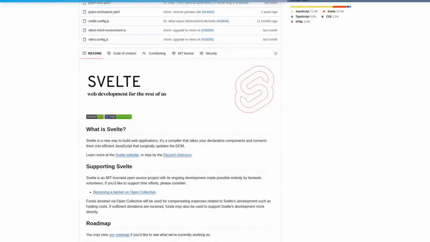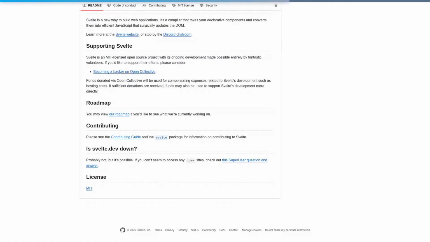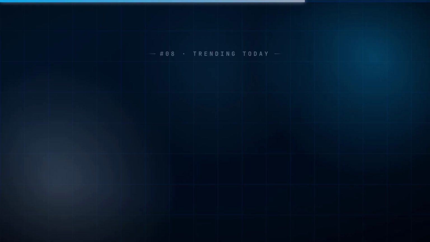This eliminates the need for a virtual DOM and results in significantly smaller bundle sizes and faster runtime performance, solving the bloat and sluggishness common in many modern web apps. Visit the Svelte website to try the interactive tutorial and see how the compiler output differs from traditional frameworks.